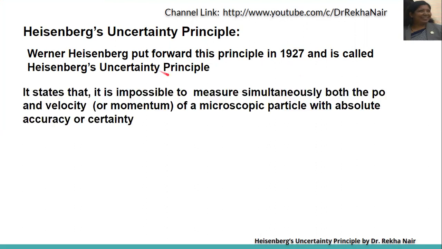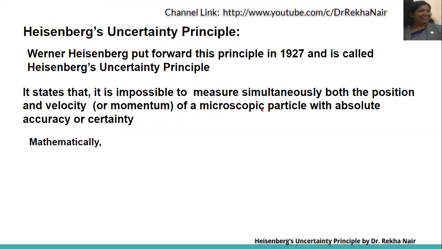According to this, it is impossible to measure simultaneously both the position and velocity of a microscopic particle with absolute accuracy or certainty. So it is impossible to measure simultaneously both the position and momentum. This is applicable only for microscopic particles. We cannot calculate both of these.